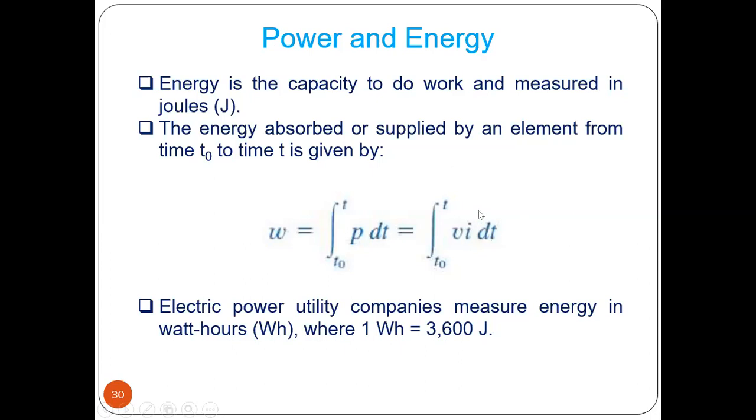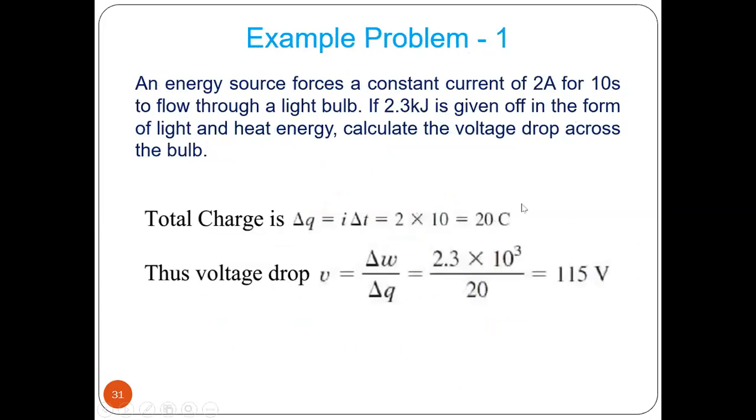Because we have dt in place. Now let us see some problem. An energy source forces a constant current of 2 ampere for 10 seconds to flow through a light bulb. If 2.3 kilojoule is given off in the form of light and heat energy, calculate the voltage drop across the bulb.